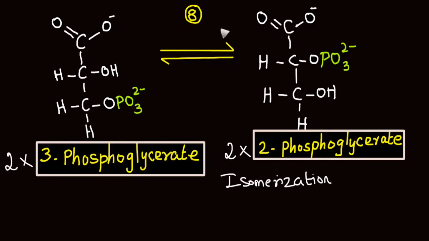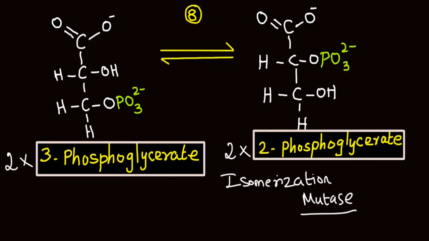This is a reversible process and this reaction is catalyzed by an enzyme that comes under the category mutase. Mutase is a type of isomerase which is responsible for catalysis of intramolecular shift of chemical groups. The chemical group that is shifted here is the phosphoryl group.